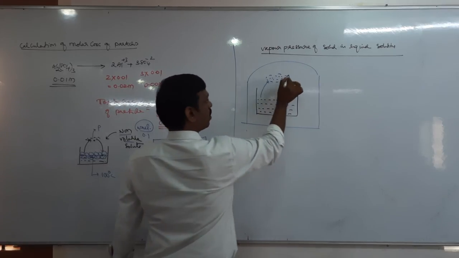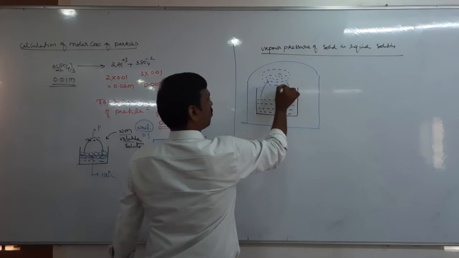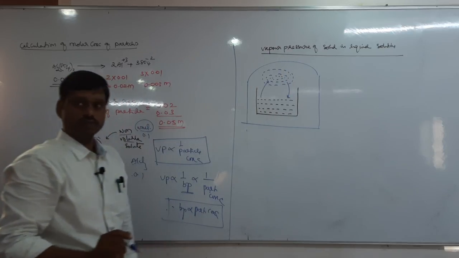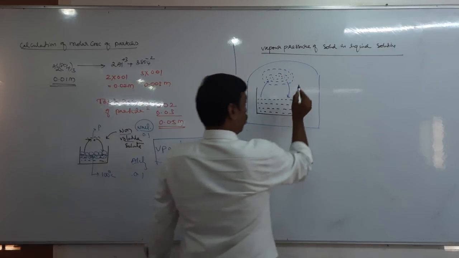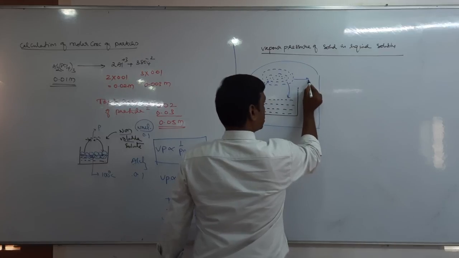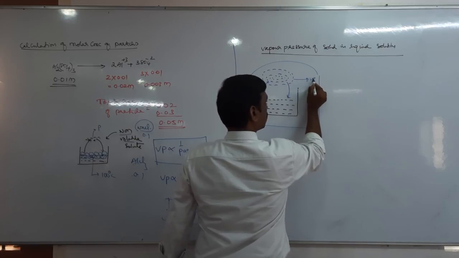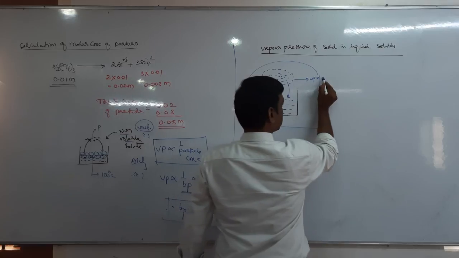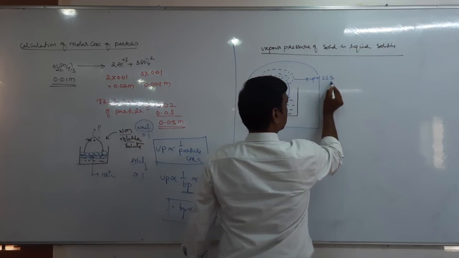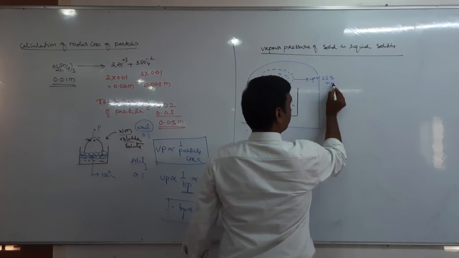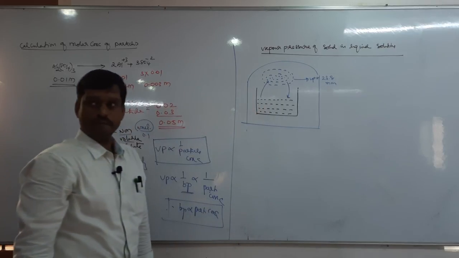Closed vessel, right? There are some vapor molecules here. Then, if it is water, what is the vapor pressure of water at 25 degrees Celsius? 23.8 mm of mercury.